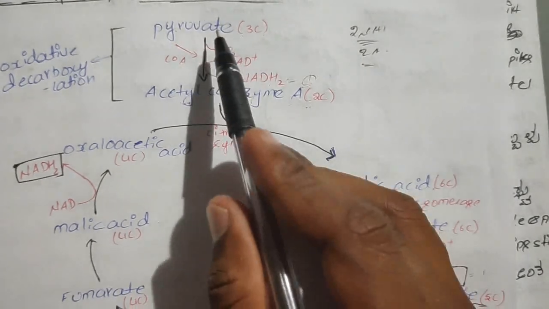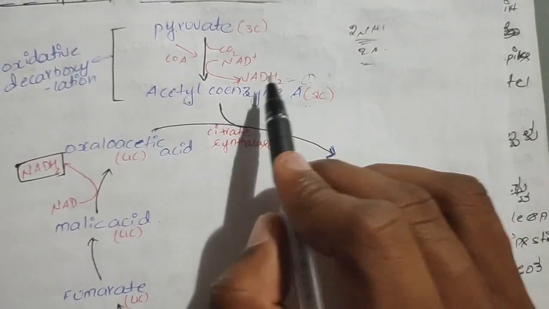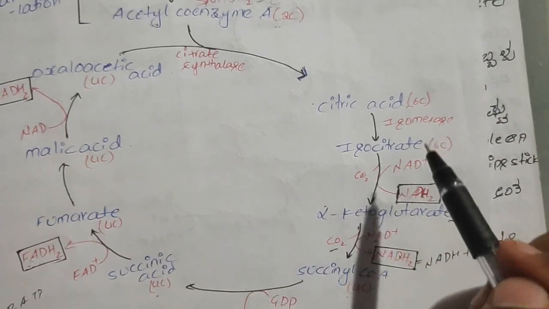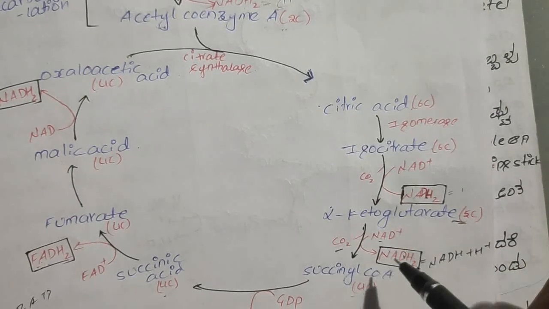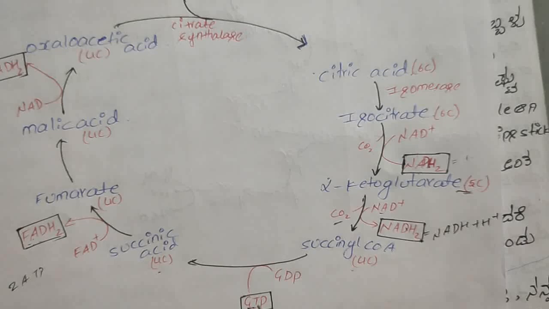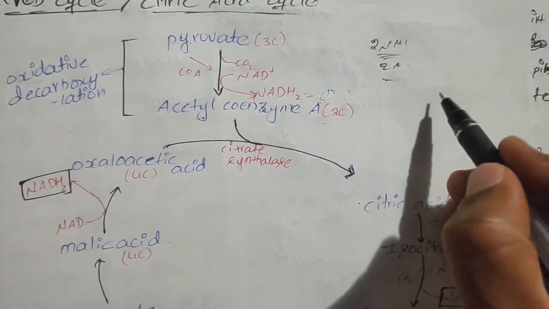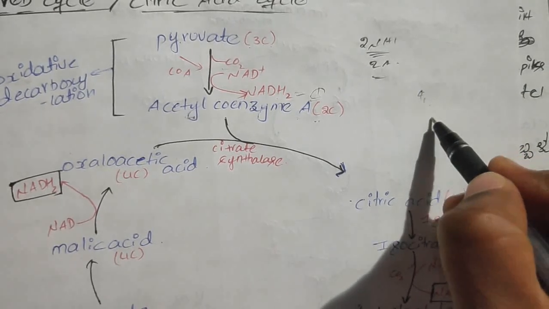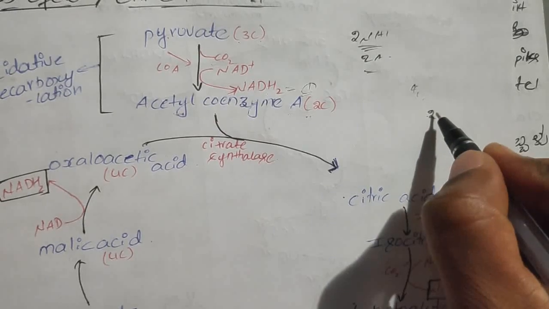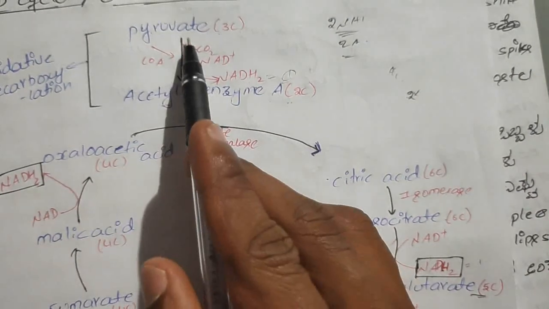In this process we got 1 NADH2. So we should remove this 1 NADH2, and in the Krebs cycle we get only 3 NADH2: 1 NADH2 in this step, 1 NADH2 here, and 1 NADH2 here, and 1 FADH2 and 1 GTP. See, in glycolysis, after glucose is converted into pyruvic acid, we got 2 molecules of pyruvic acid. We should remember that it is 2 molecules of pyruvic acid, but in this process we took only 1 pyruvic acid, so